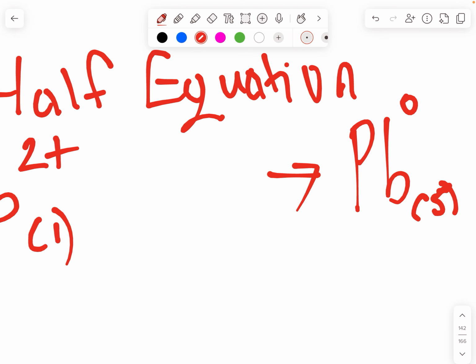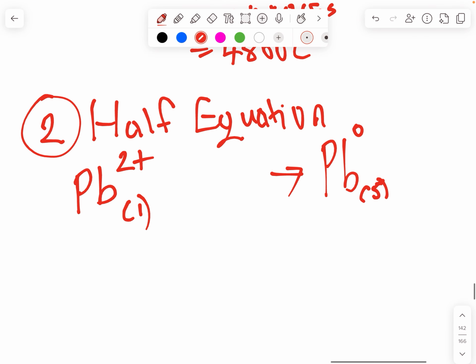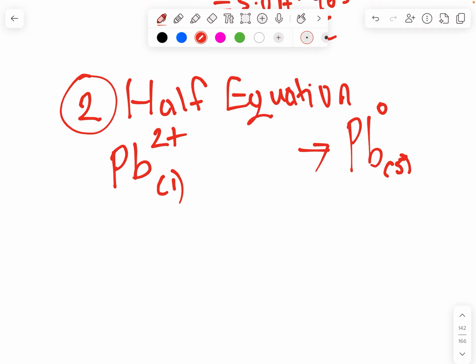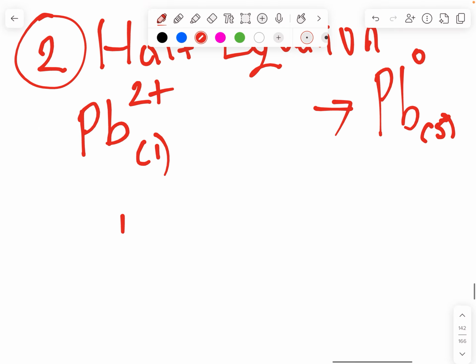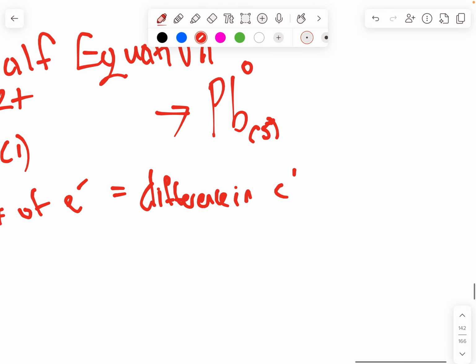It's a neutral solid. Now, what's going to happen? Well, what we do next is that we're going to insert our electrons. Know that this is already balanced. We have one on both sides, so we're fine. The amount of electrons, and I would have given you this equation before: number of electrons is equal to the difference in charge times the amount of atoms.